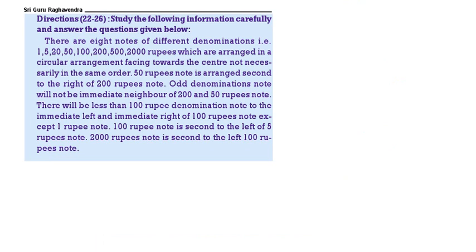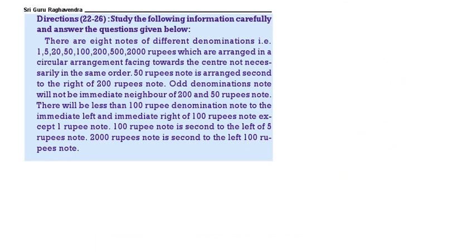Study the following information carefully, then answer the question. There are 8 notes of different denomination: 1, 5, 20, 50, 100, 200, 500, 2000, arranged in the circular arrangement facing the center. 50 is now arranged second to the right of 200. Odd denomination note will not be the immediate neighbor of 200. There will be less than 100 rupee denomination note to the immediate left and immediate right of 100 rupee note, except 1 rupee note. 100 rupee note is second to the left of 5 rupee. 2000 is second to the left of 100 rupees.